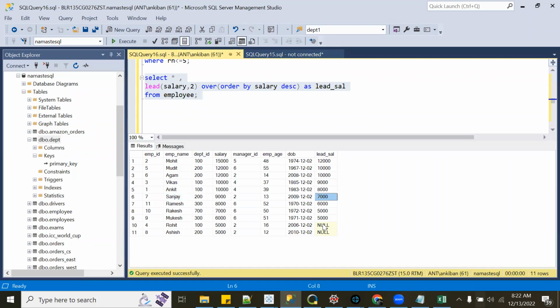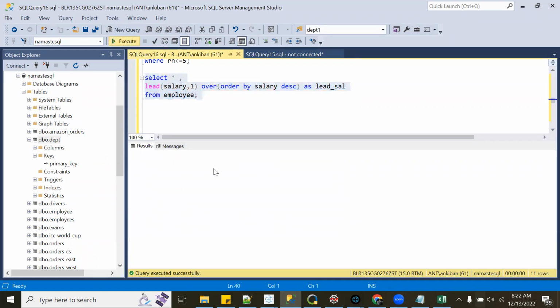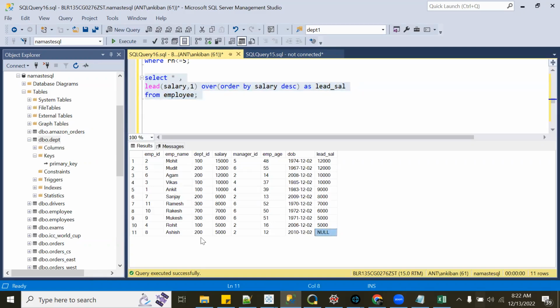If you look here, this is null. Why is this null? Can someone tell me? Because there is no next row; the last one will be null because there is no next row. So it is null. Okay.